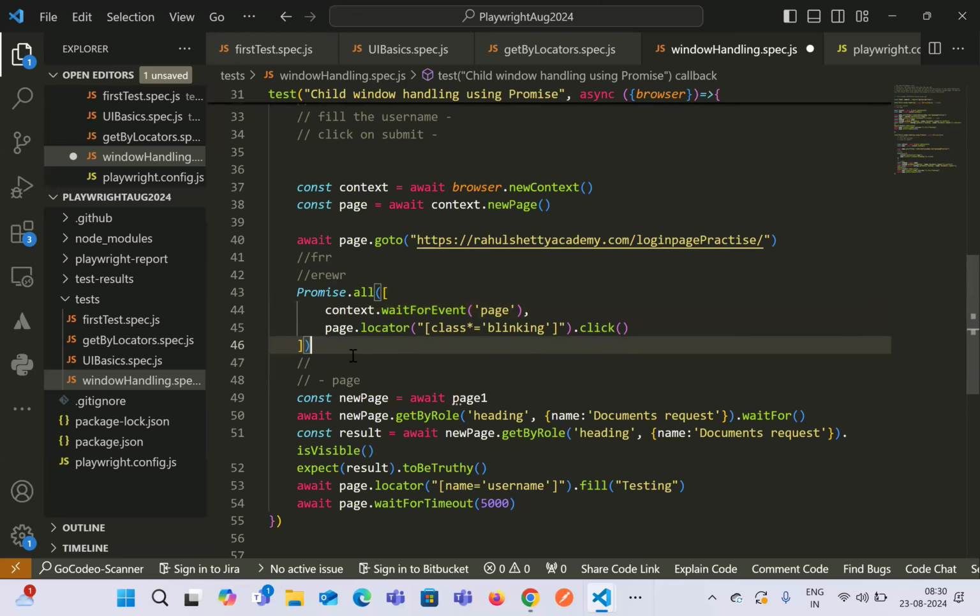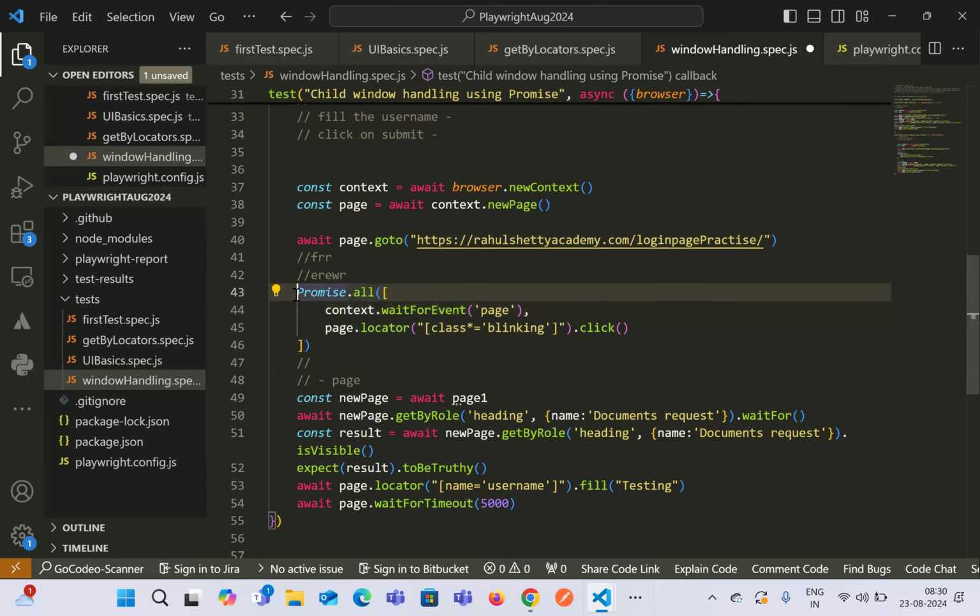Yes, Praveen. Okay. So whatever steps you write inside the Promise.all method, every step will be without await itself, because we are trying to achieve parallel execution of all the steps.